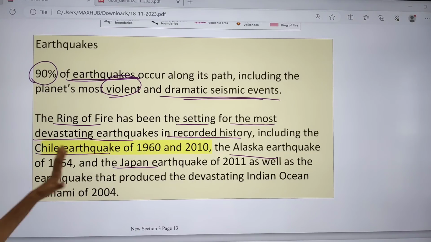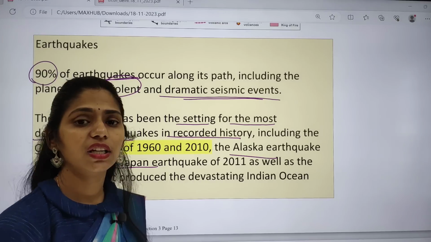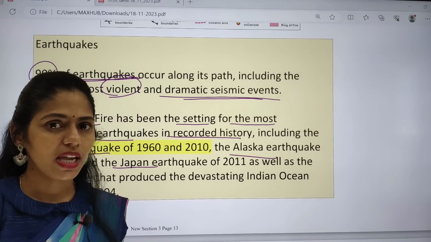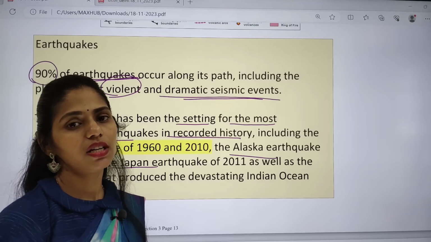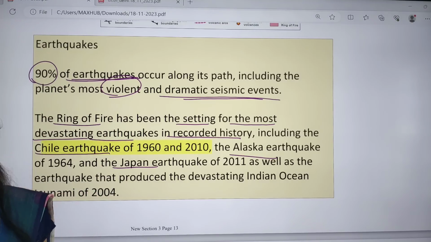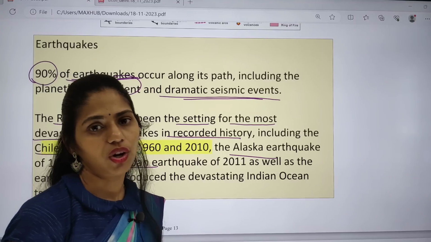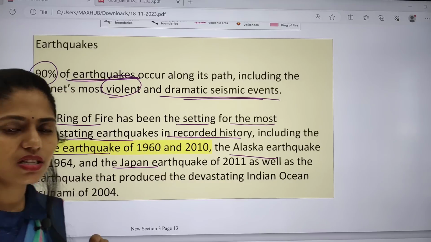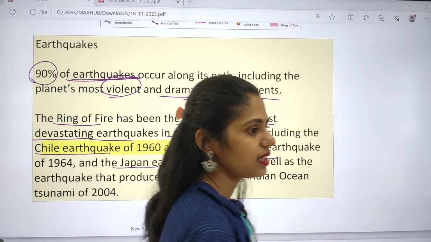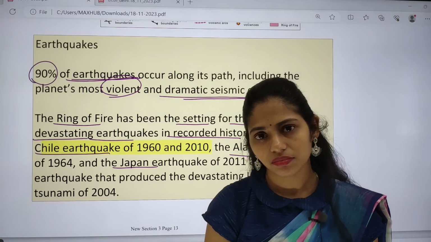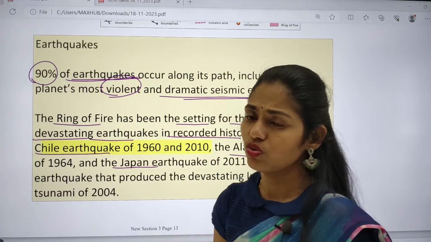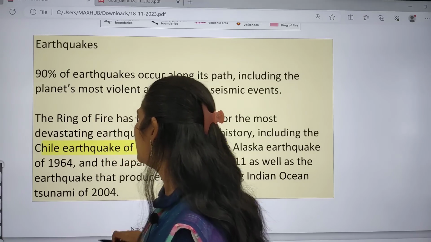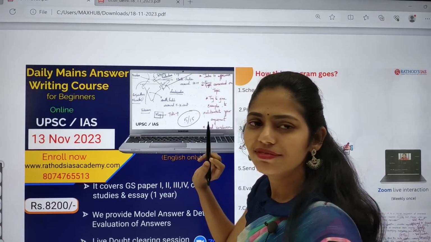And we can see the 2004 earthquake in the Indian Ocean led to a tsunami, right? That caused even the southernmost tip of India, Indira Point, to be submerged underwater. Because of all these things, we can say the Pacific Ring of Fire is the most active, and it is vulnerable to earthquakes as well as volcanoes. Okay, so this is about this topic, and these are important topics that appeared in The Hindu.